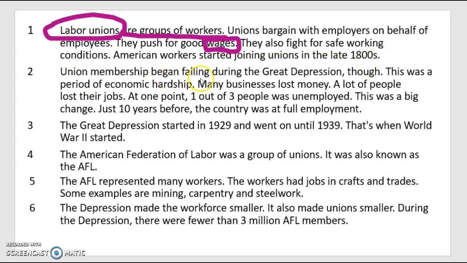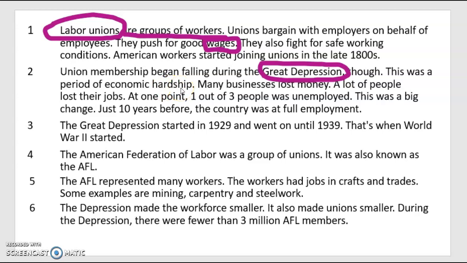Union membership began falling during the Great Depression, though. This was a period of economic hardship. Many businesses lost money. A lot of people lost their jobs. At one point, 1 out of 3 people was unemployed. This was a big change. Just 10 years before, the country was at full employment. Okay, so now I'm understanding the Great Depression. Yeah, this was a pretty bad time. Lots of people lost their jobs. People weren't making money. Most of the country didn't have the resources that they need because it says right here, economic hardship.